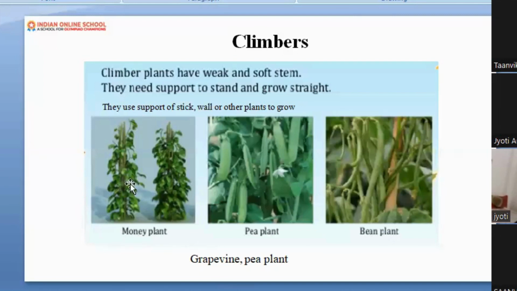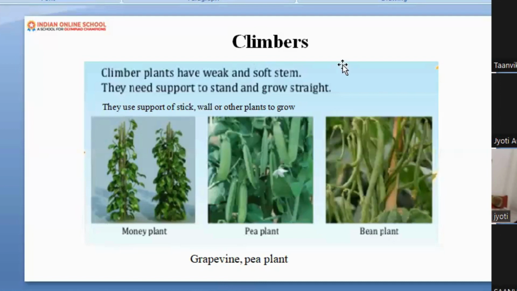Can you see the picture of the money plant? Is it visible? Yes. In the case of the money plant, it needs a support. The support may be a stick, a wall or another plant, and only then can it stand erect, because its stem is too weak and soft to stand on its own.